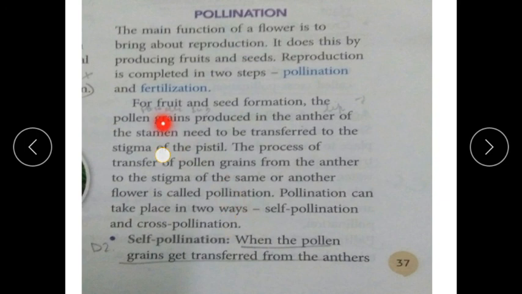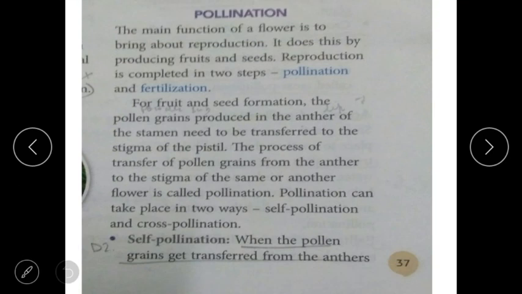Listen children, for fruit and seed formation, the pollen grains are produced in the anther of the stamen. Do you remember what the anther is? You have studied that the anther is the disc-like part at the top of the stamen, at the tip.